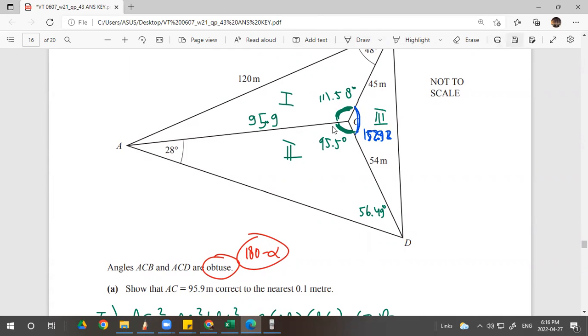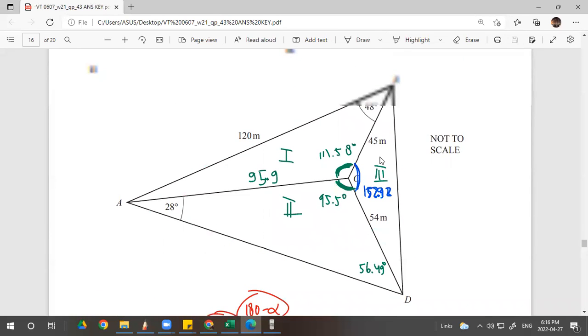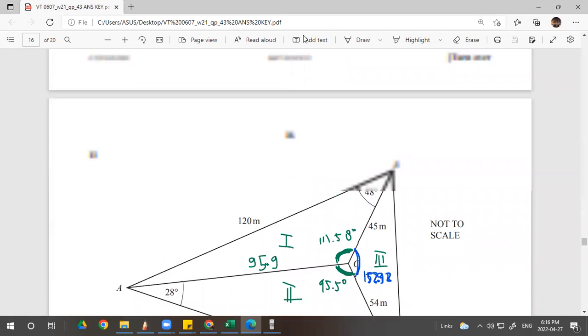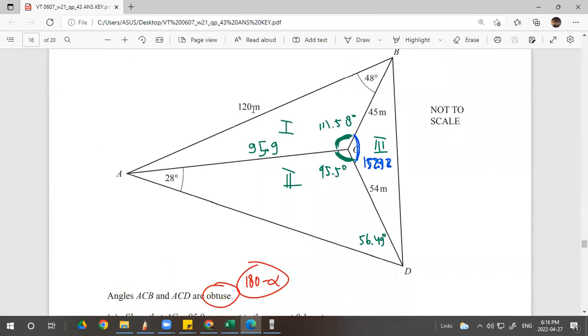Right. So triangle number 1, we have all the clues. Wait, it's broken. Okay, it's loading. A moment, please. Okay, done. So look at the first triangle.